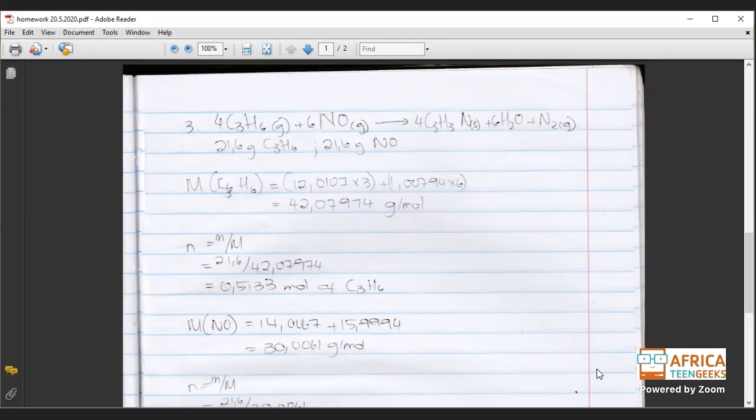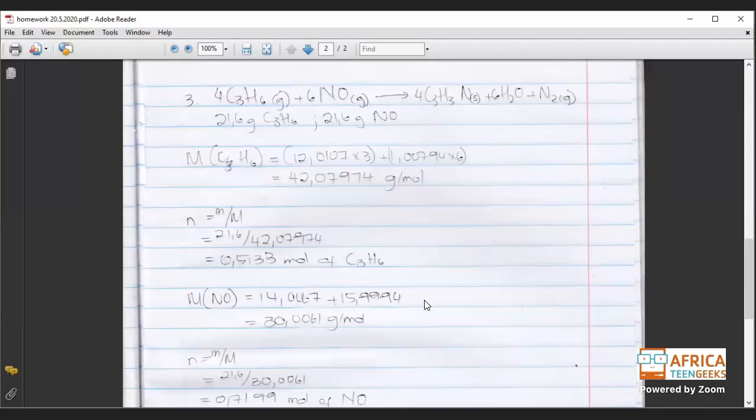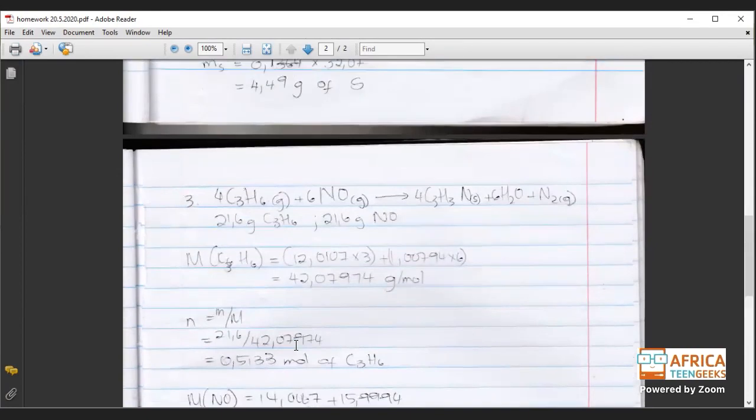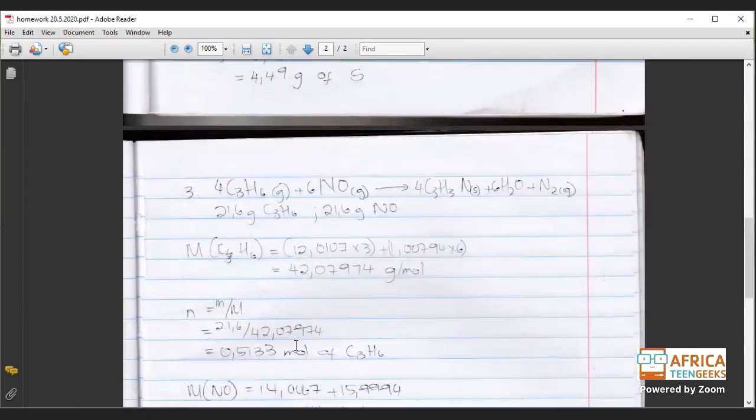Okay, so now here we go. We find the molar mass of C3H6, and this is what we get. And then we go to the number of moles and we find our number of moles. As you've seen, I've written here, it is 0.5133 mole of C3H6. Okay, and then after that we find the molar mass of NO, which is what we get there, and then we find the number of moles for that as well. Okay, so remember, once you see a problem, you don't know what your limiting reagent is. It's what you're going to find.